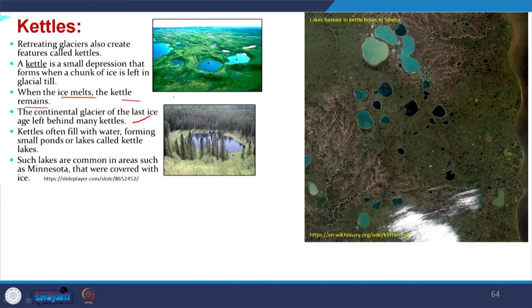Such lakes are common in areas such as Minnesota, where they were covered with ice. So, these are places where buried ice pieces were there. Once the ice melts, the overlying sediment collapses down, forming this pond-like topography, and this is called the kettle lakes.